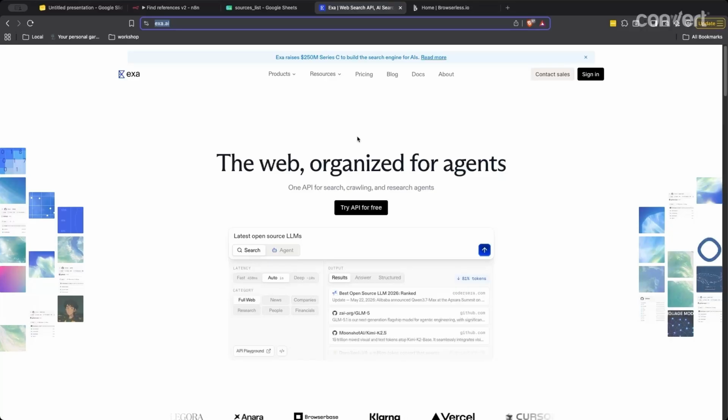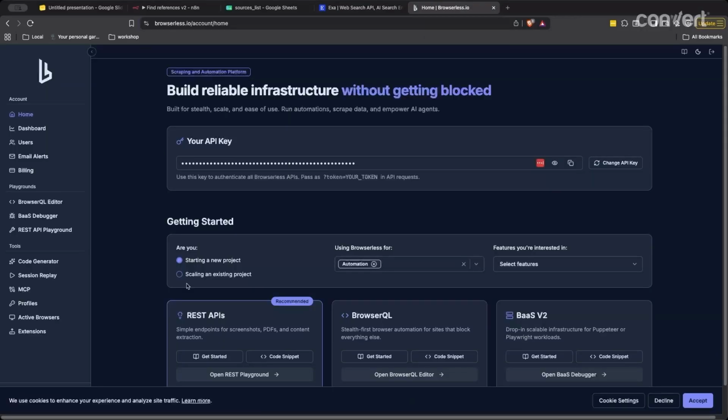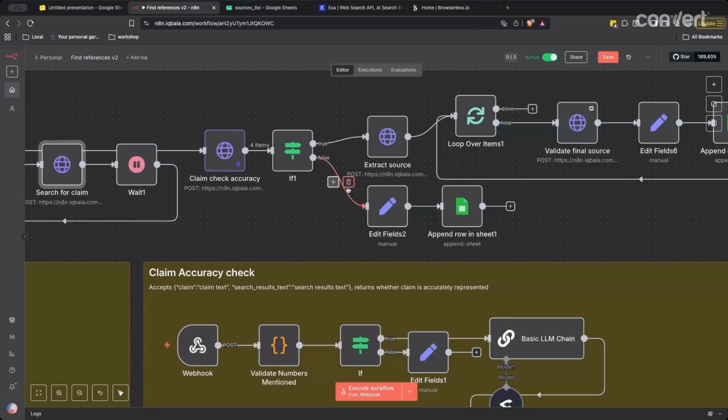Sign in, get the API key. Same again with Browserless. What Browserless does is it scrapes pages and returns nicely marked up markdown. So it does a lot of the grunt work for you. Get the API key. I'm just using the free service. That's why I'm rate limiting things in the workflow.